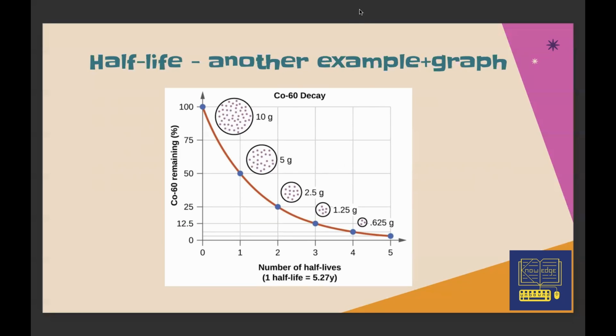You can see the number of half-lives here. One half-life of it is 5.27 years. So it takes 5.27 years for 10 grams of cobalt 60 to decompose into 5 grams. You can see it's a logarithmic graph which is pointing downwards. It's important, as you can see, it's a logarithmic progression that's happening here.